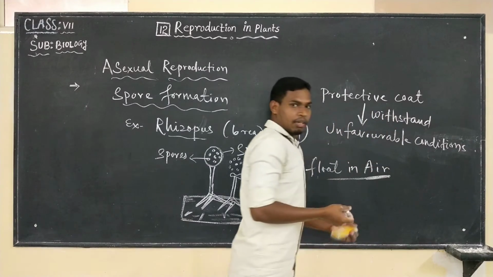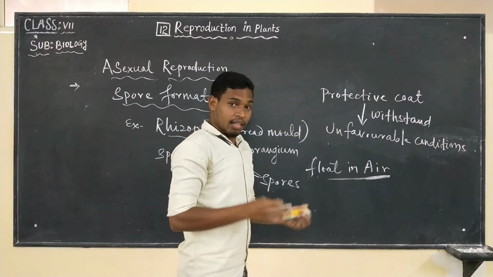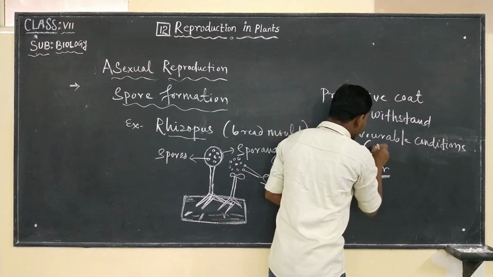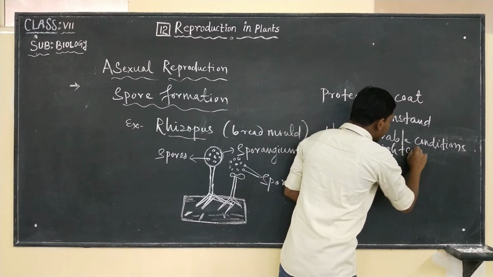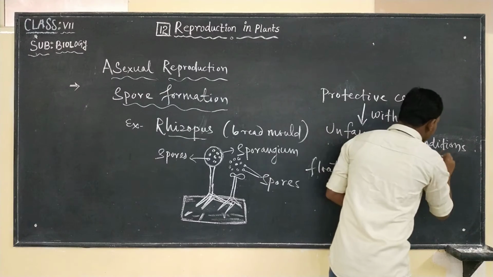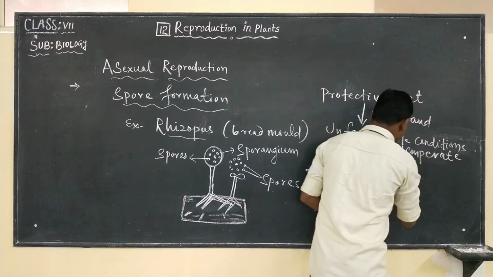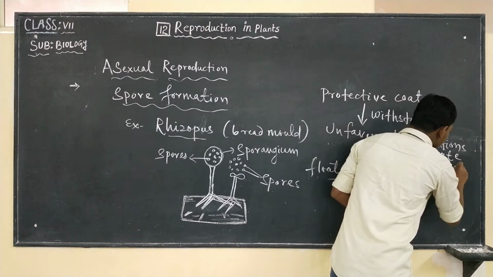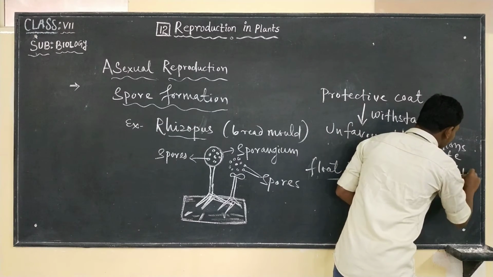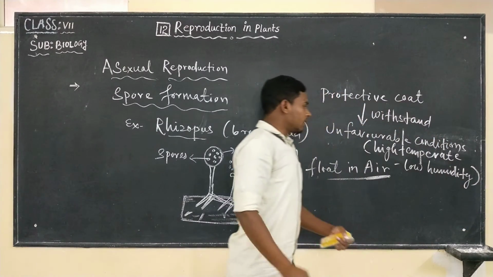What are those unfavorable environmental conditions? They are high temperature and low humidity. So these are unfavorable conditions.